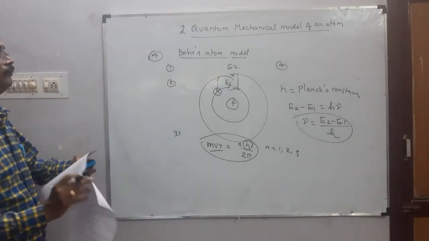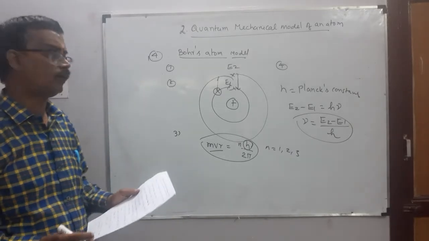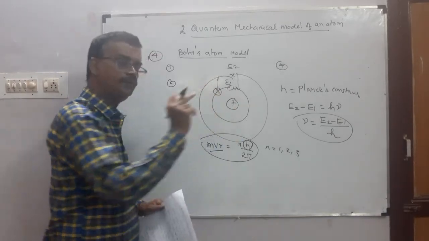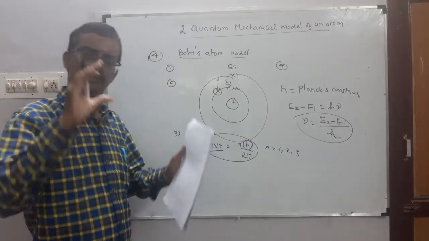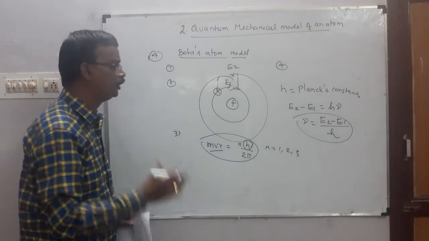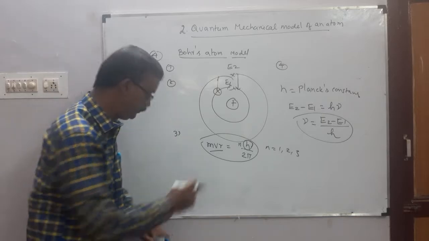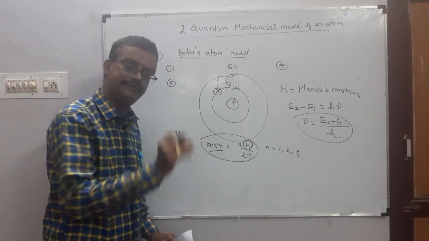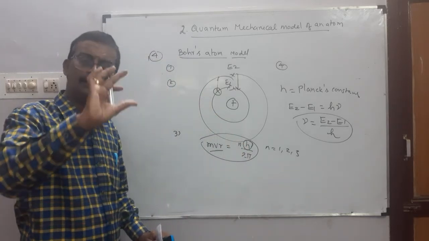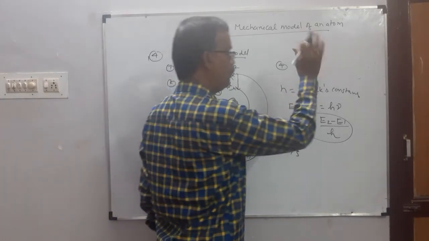So 4 points. First point, according to Bohr's theory, energy of electron is quantized. Second point, electrons revolve around the nucleus in a certain fixed stationary path, circular path called orbit. Third point, electrons revolve only in those orbits in which angular momentum of electron is an integral multiple of h by 2 pi. இந்த கண்டிஷனுக்கு பொருந்துற ஆர்பிட்டல் தான் எலக்ட்ரான்ஸ் ரிவால்வ் ஆகும். Okay, where h is the Planck constant.